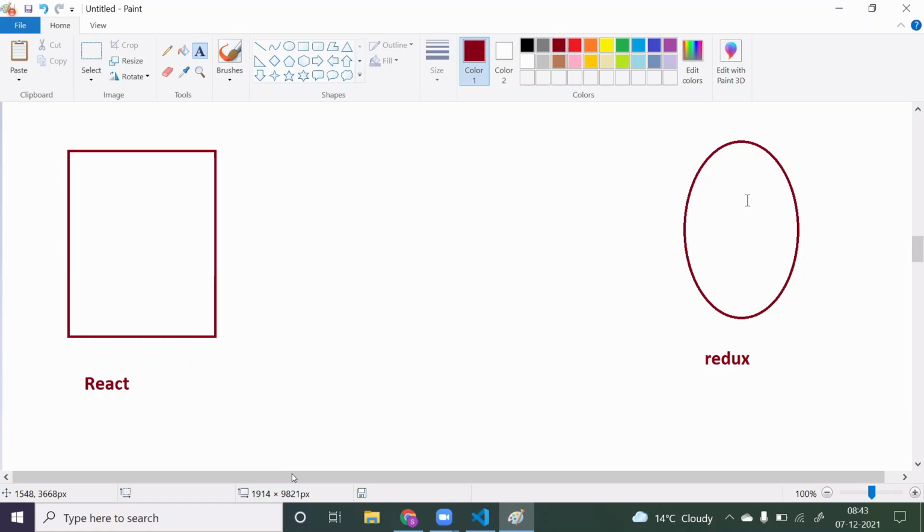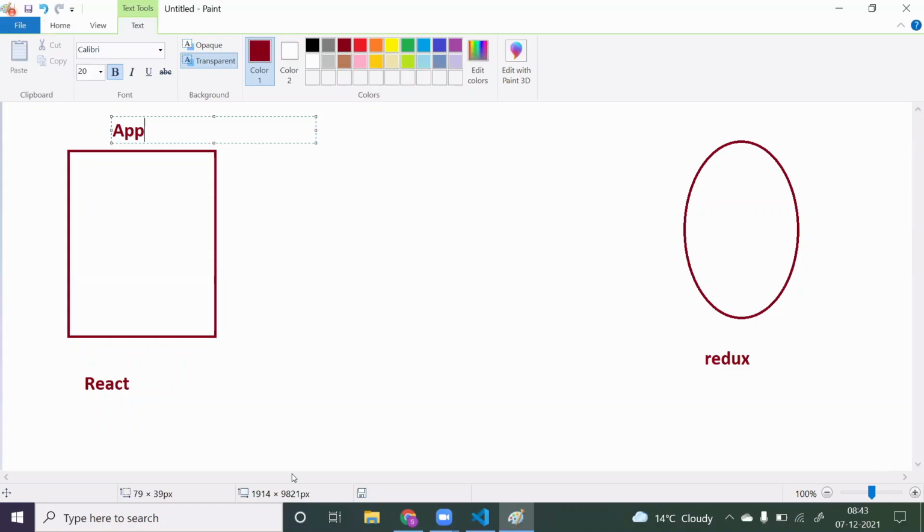If you make this Redux store available to the app component, which is the parent component for your entire React application, it will be available to all the children of the app component. So how do we make this Redux store available to the app component? For that we require one more library called React Redux.